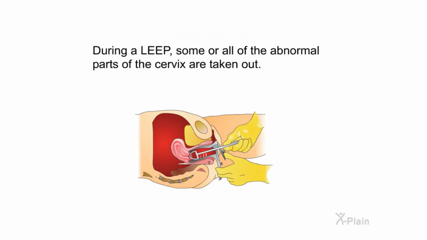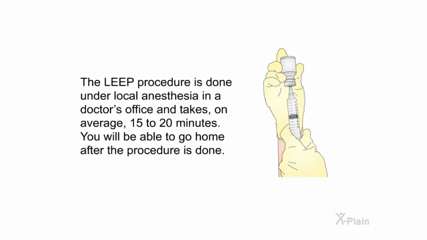LEEP. During a LEEP, some or all of the abnormal parts of the cervix are taken out. The LEEP procedure is done under local anesthesia in a doctor's office and takes on average 15 to 20 minutes. You will be able to go home after the procedure is done.